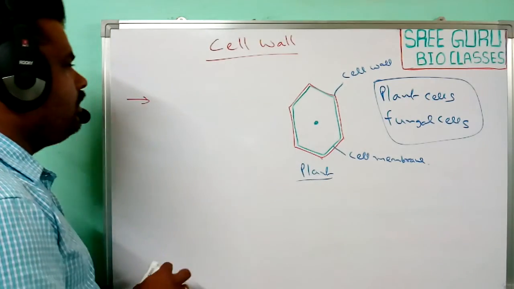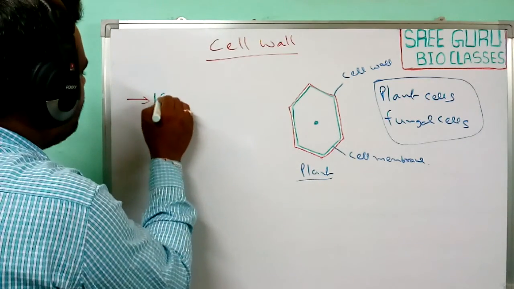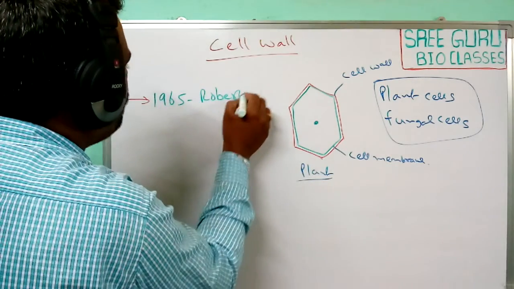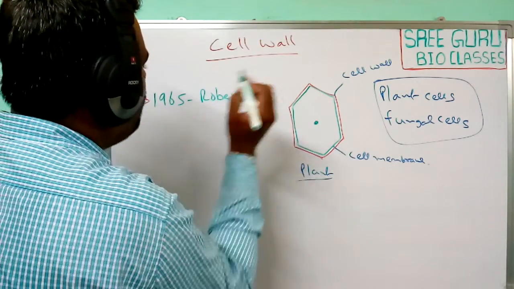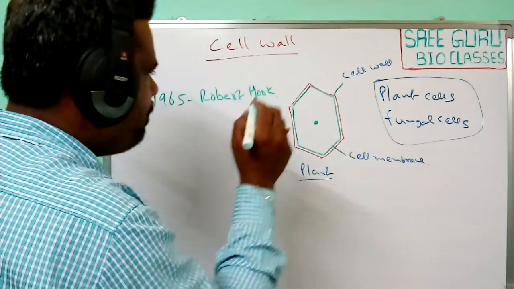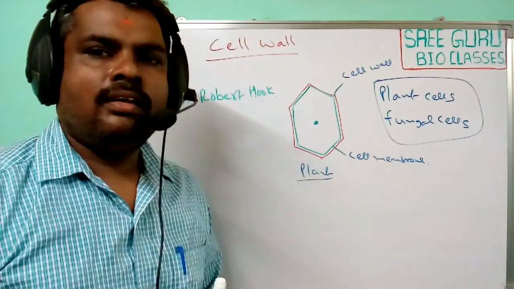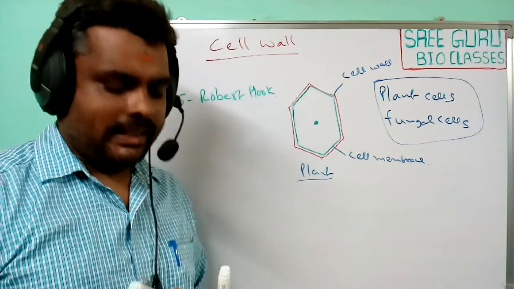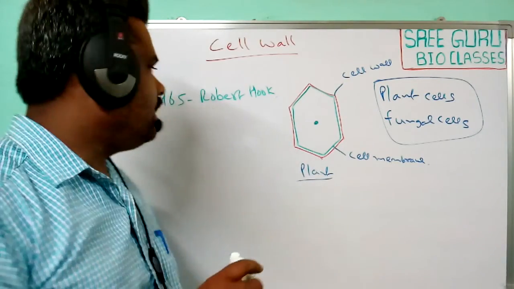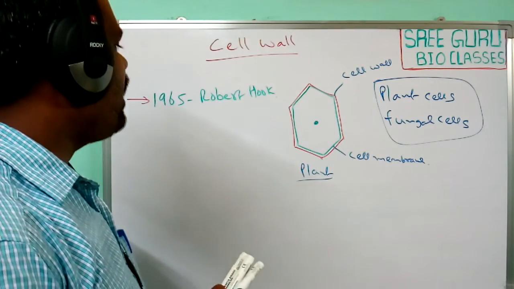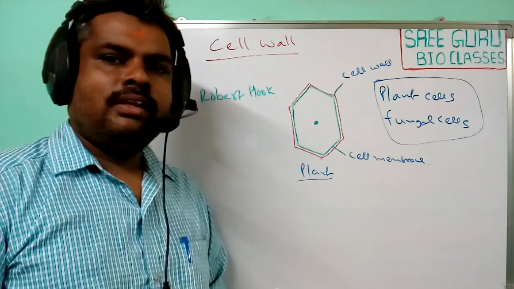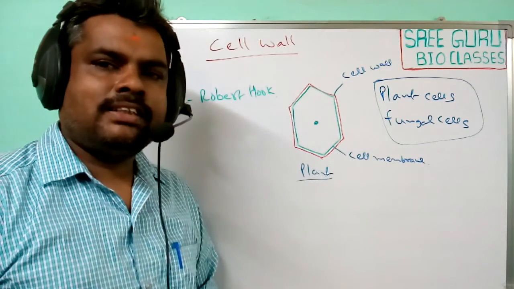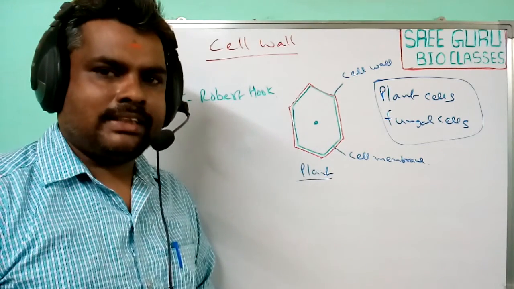Next, in the year 1665, Robert Hooke observed the cell wall in the cork tissue of oak trees. Robert Hooke was the scientist who observed cell walls for the first time in oak trees.